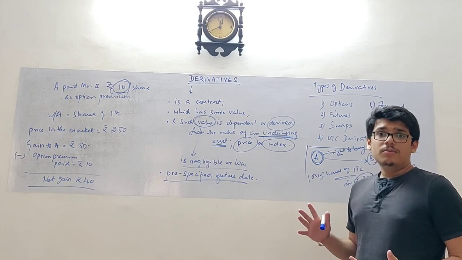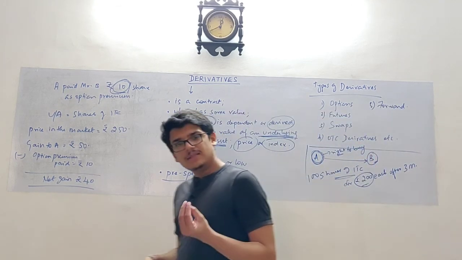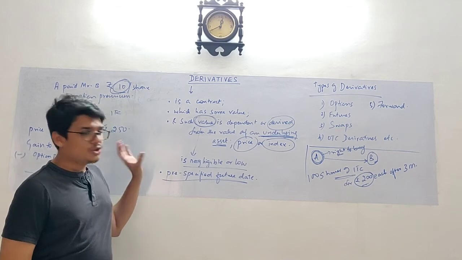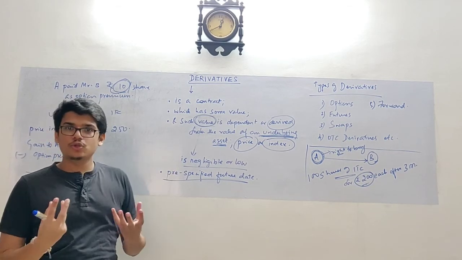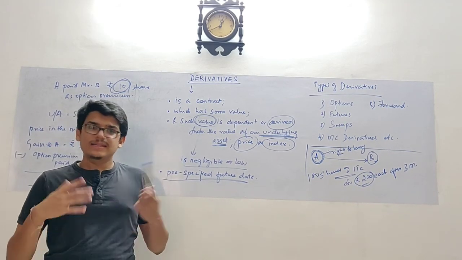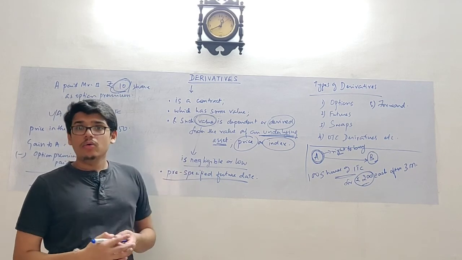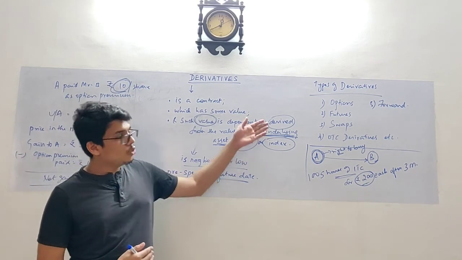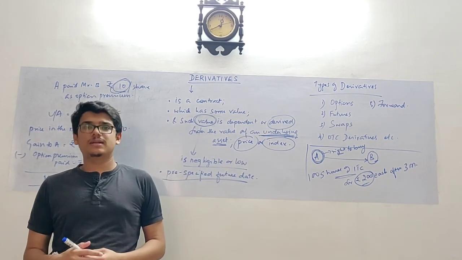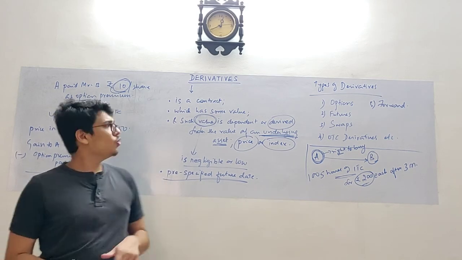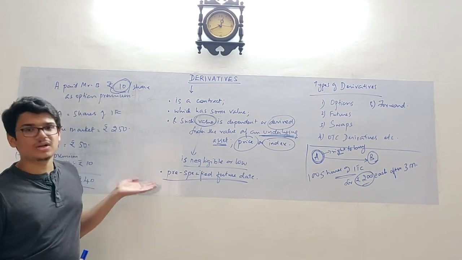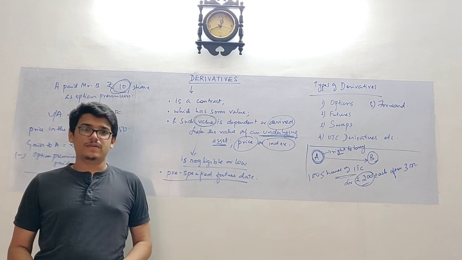So this is how, once the basic structure and definition of derivative instruments is understood and applied, you can easily relate to how organizations use such contracts and manage risk.